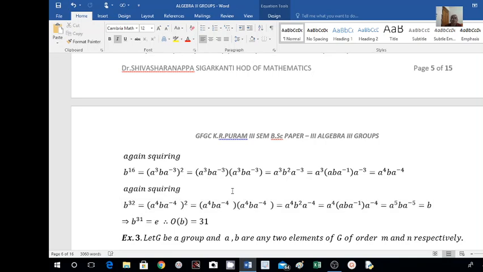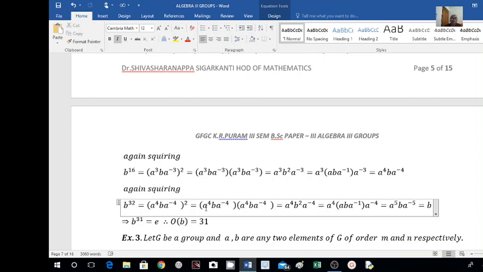Again same thing. I will combine these two. This yields E because A raised to 4 and this is inverse of A raised to 4. This is E. Then what I am getting here is B E B. So that means this gives B square.